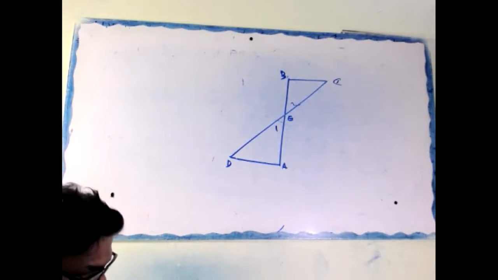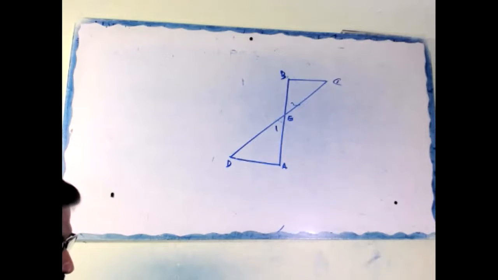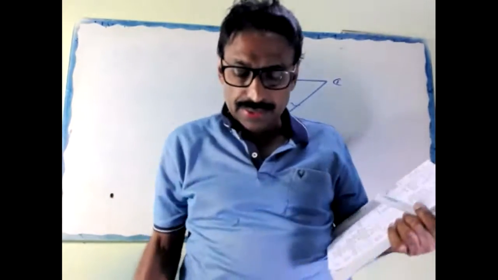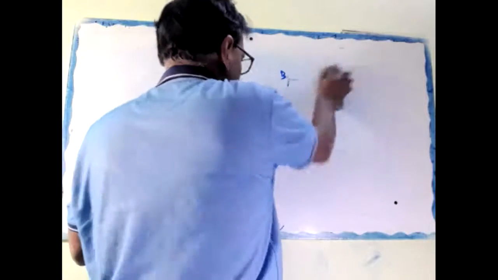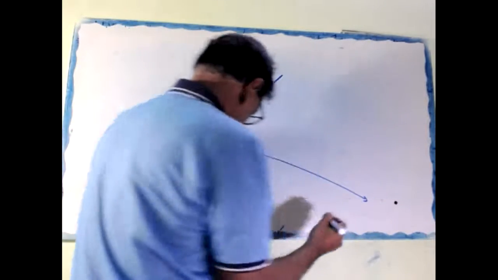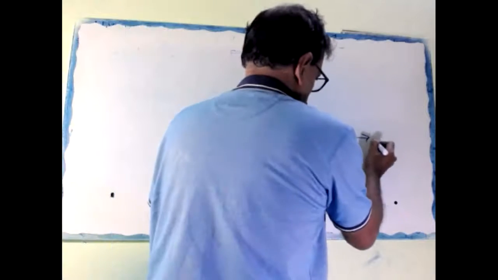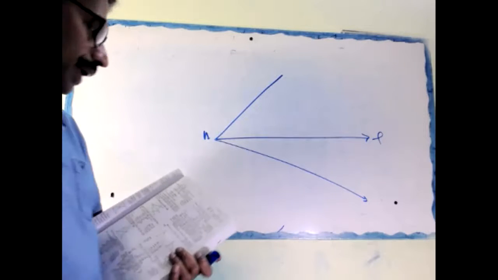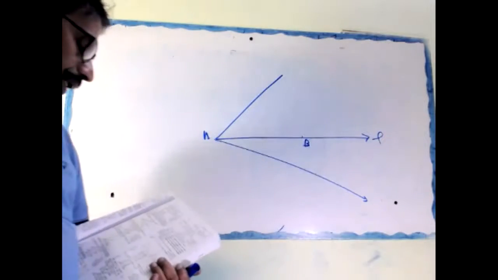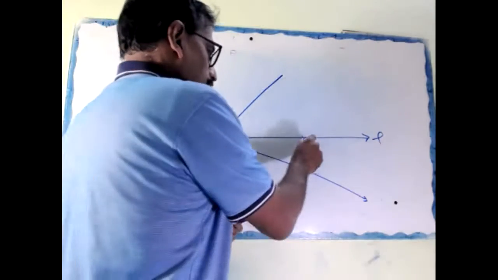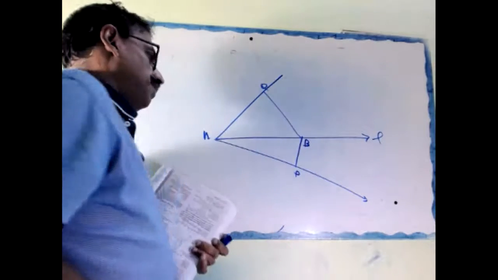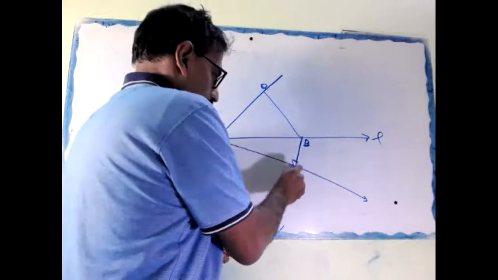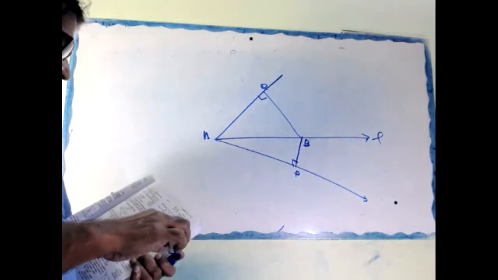This is a good question. In the figure, L is the bisector of angle A. B is any point on L. BP and BQ are perpendicular from B to the arms of the angle.